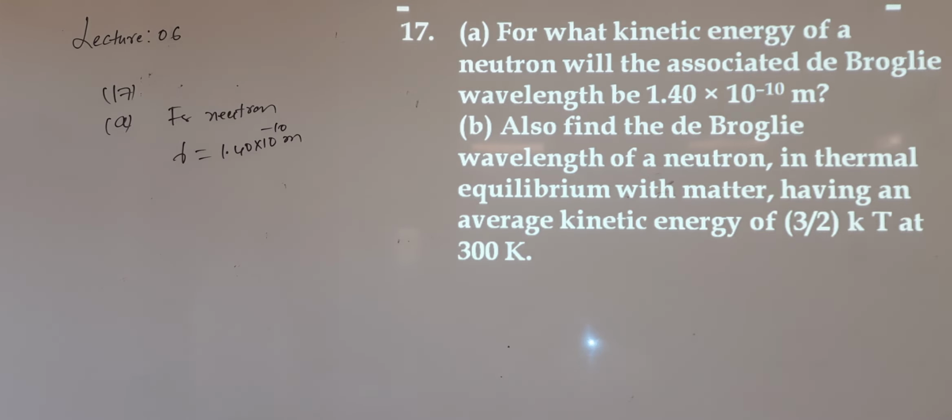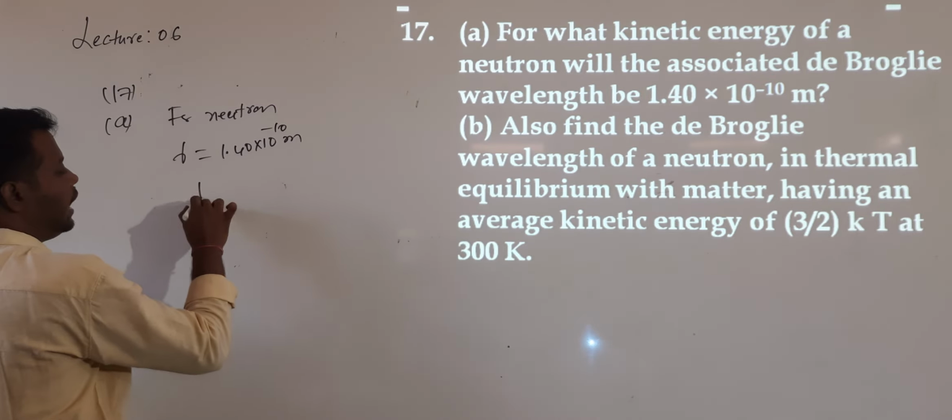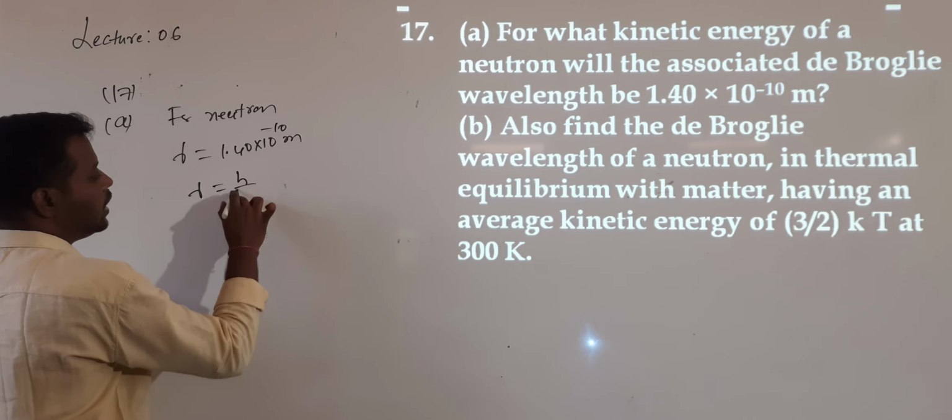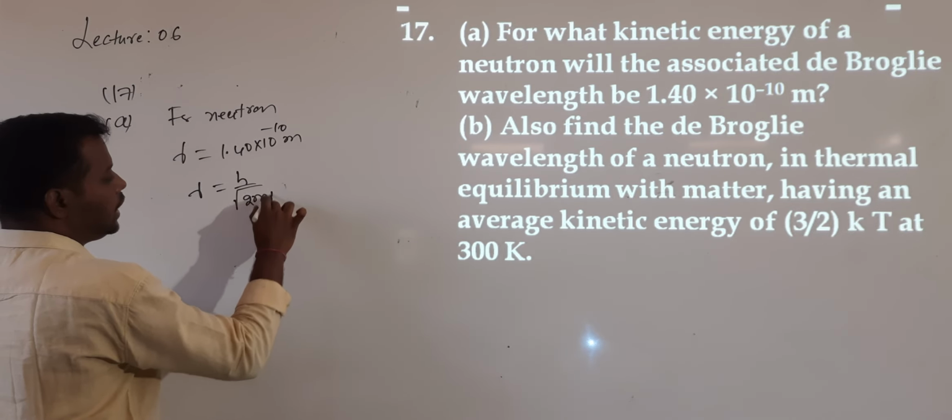In this question number 17, they have not given Planck's constant value, so we want to use it. What is the formula? Lambda = h divided by root over 2mE.